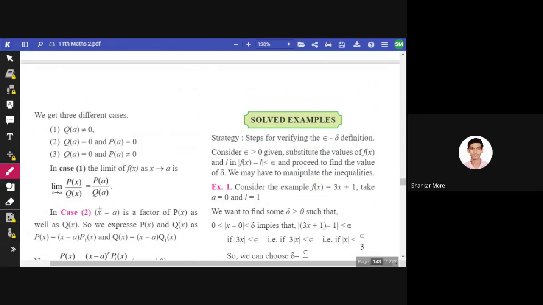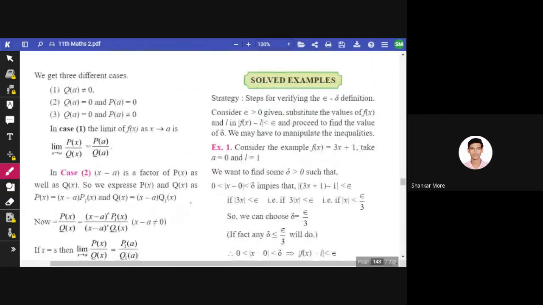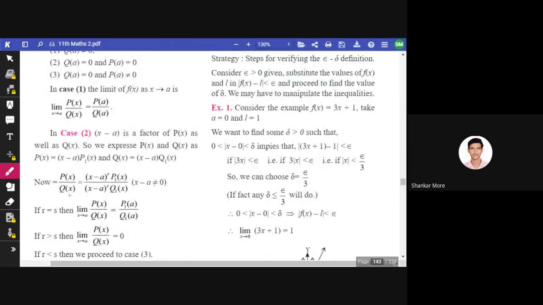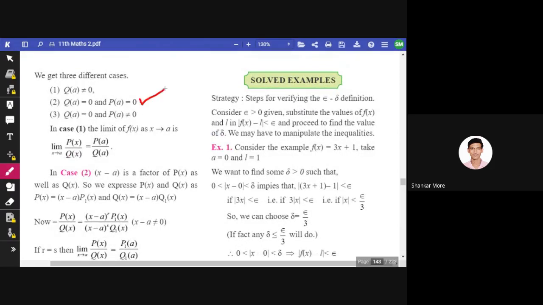In case 2, x minus a is a factor of p of x as well as q of x. So we express p of x as x minus a times p1 of x, and q of x as x minus a times q1 of x. This is how we write it, and x minus a is not equal to 0. See, we are talking about the second case.